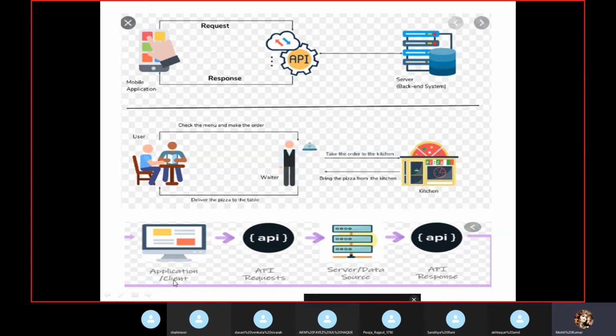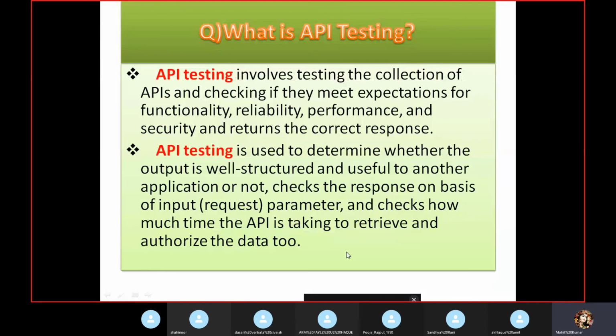Application, client, API, request. I'm going to tell you the request, so I will come to the practical, and you will understand easily. This is the data server sources and this is the response. Got it, right? So what is API testing? Okay, so now we have learned what an API is, why API, and what you have to do in API testing.